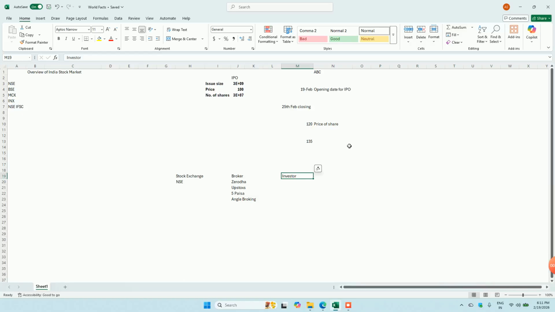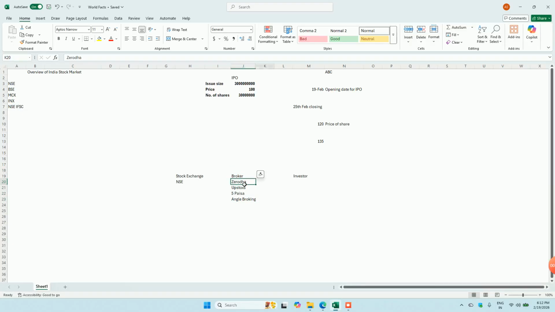Now let's say the person who was not able to buy stock on the IPO date. What this investor will do is register with any of the brokers, Zerodha or Upstox, 5Paisa, Angel Broking.